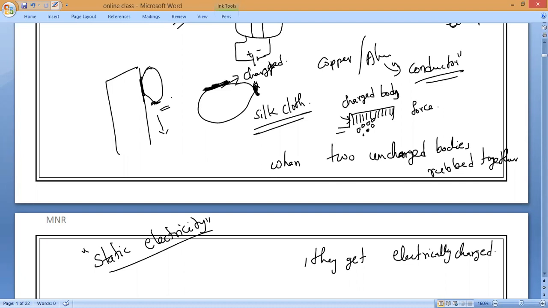Yes, sir. So before, these were uncharged bodies; due to the friction, due to the rubbing, understand, rubbing means what? What we used to call friction. So due to the friction, there must be a transfer of some particles. Why am I saying there must be some particles?